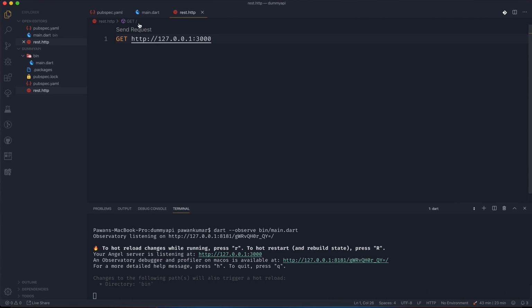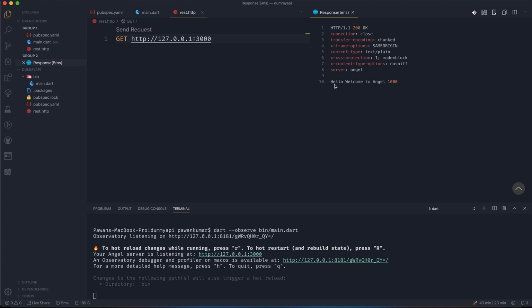But now if I go to some other path, let's say dfsst, you can see 404 not found. If I put here hello welcome to angel 1000, but if I write some random url and try to hit it, then you can see 404 not found, also 404 not found in the status code.